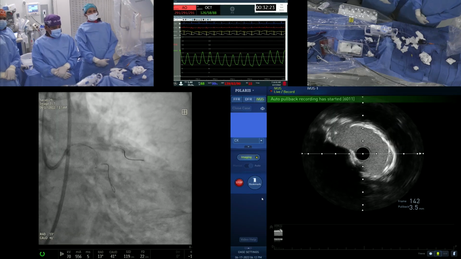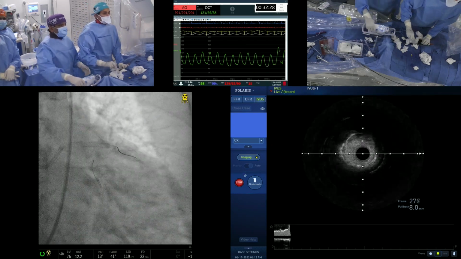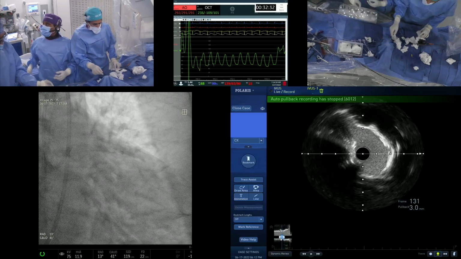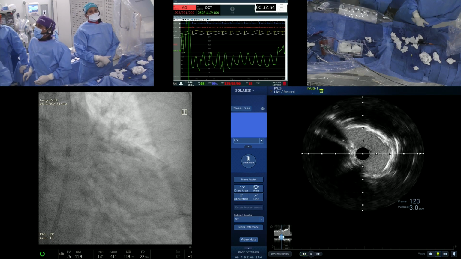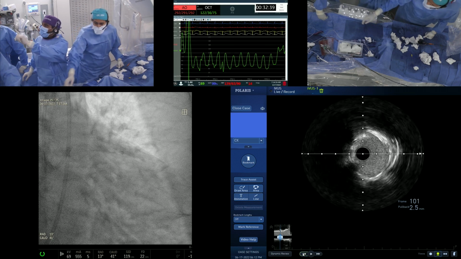Now come to the bifurcation. Yeah, looks open. Good. Okay, give us a cross section. Yes, very good. Now it looks very good at the bifurcation. See that now, the ostium? Yeah, perfect. So this is the ostium of the circumflex. Wonderful demonstration. The ostium is well demonstrated.